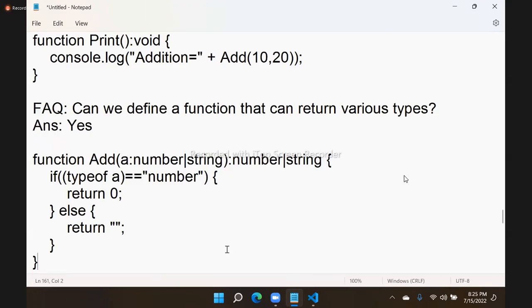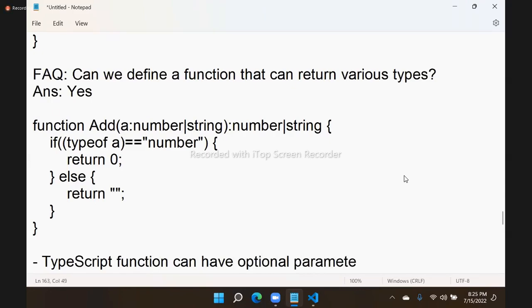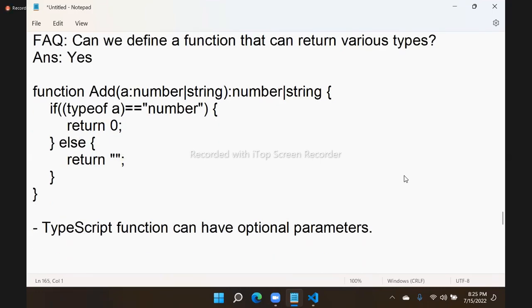One more specialty is there. Actually, a TypeScript function can have optional parameters. Actually, you know that in JavaScript, every parameter is mandatory, compulsory. In JavaScript, every function parameter is mandatory. But you can make the parameter optional.